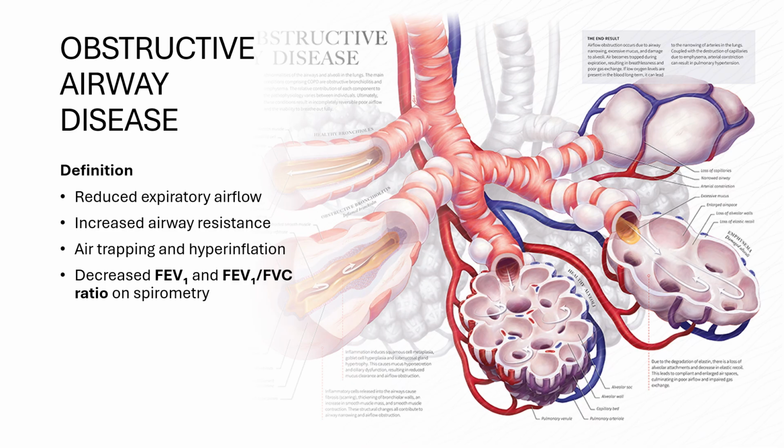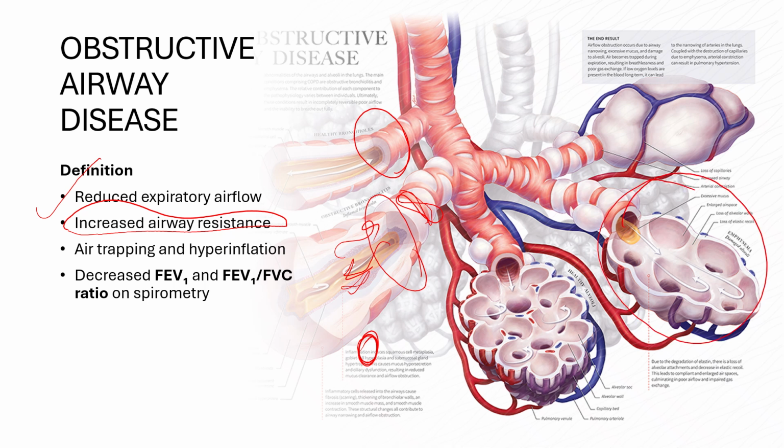In obstructive airway disease, this is a normal bronchus, but this is diseased because of muscle contraction and thick mucus. There is flow inward but not outward because of the narrowed airways, which leads to reduced expiratory airflow and increased airway resistance. Whereas this alveoli is emphysematous, it is destroyed. Also, it does not contain muscles. So the air is flowing in but not able to go out, leading to hyperinflation and air trapping.